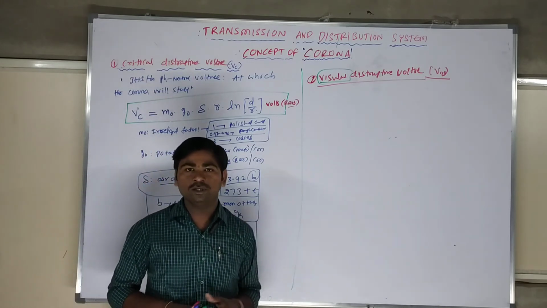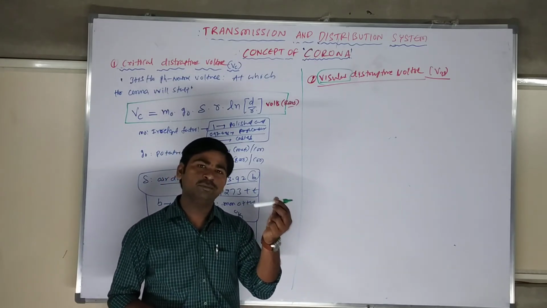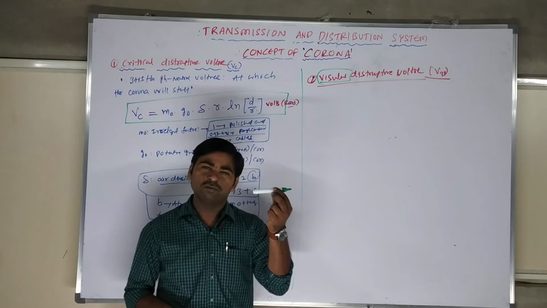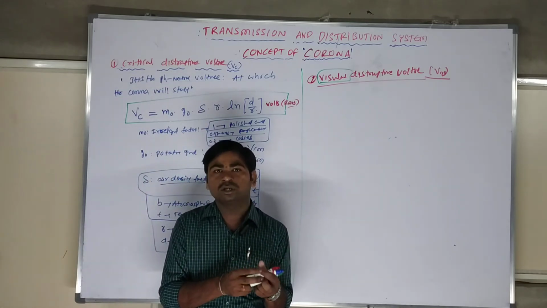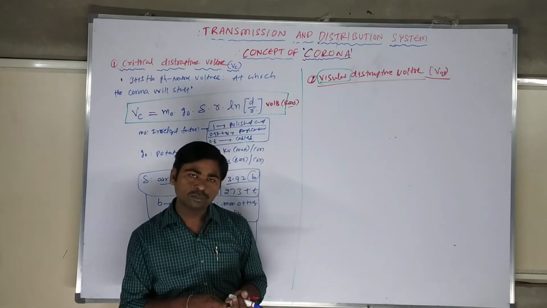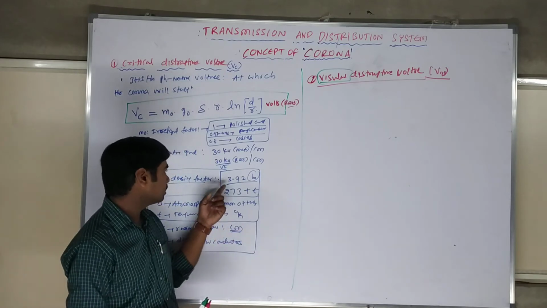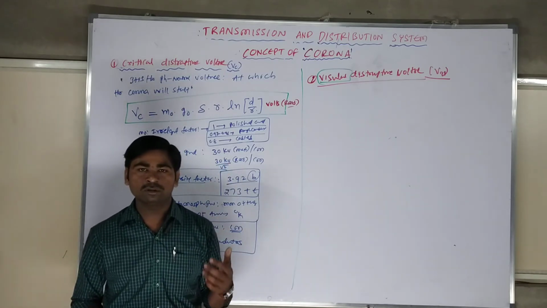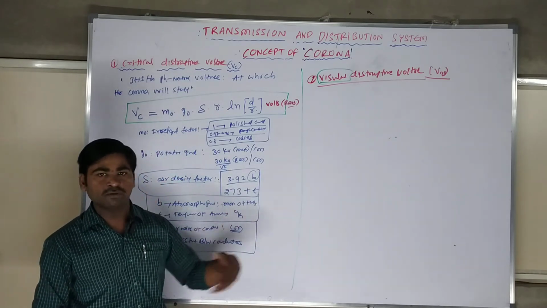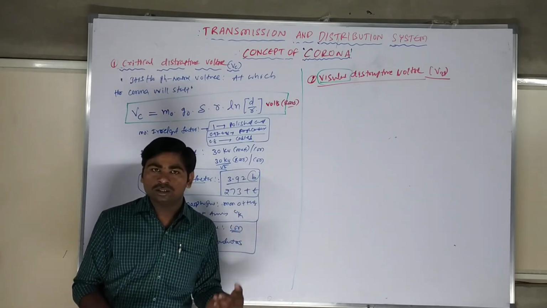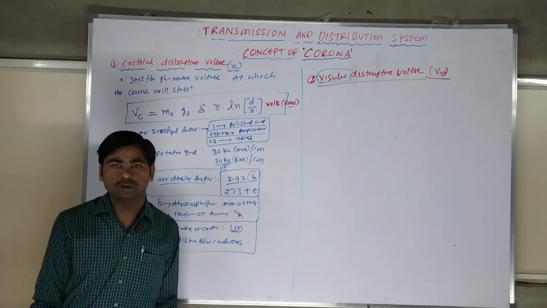The voltage at which the conductor will glow very brightly. The conductor will look like a very bright conductor. Violet glow and hissing noise will take place at a particular voltage. One thing I am repeating: the moment the potential gradient increases, the concept of corona will take place. After some time, there may be chances the ionization will take place surrounding the conductor. At what voltage the ionization will take place? That voltage is nothing but the critical disruptive voltage.